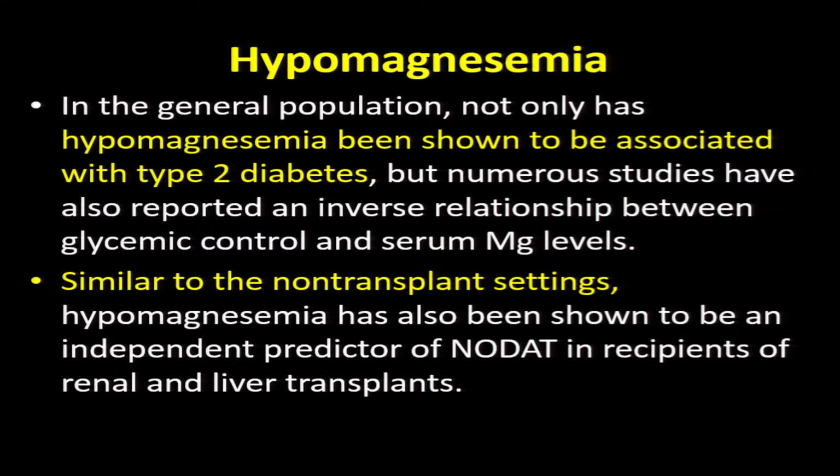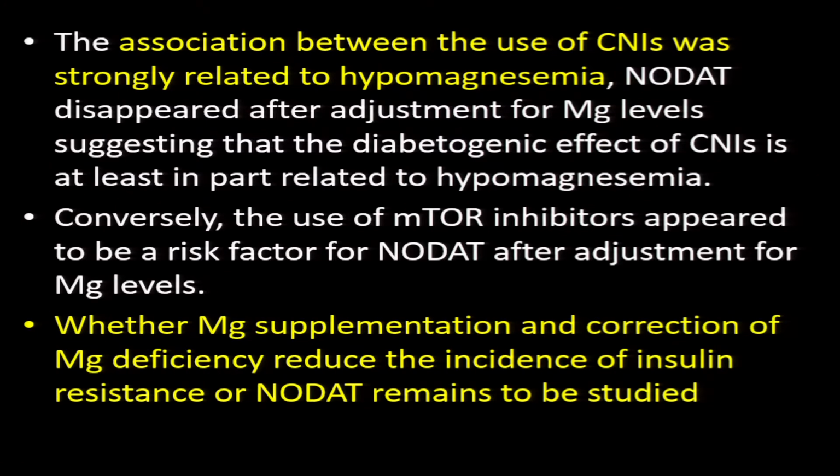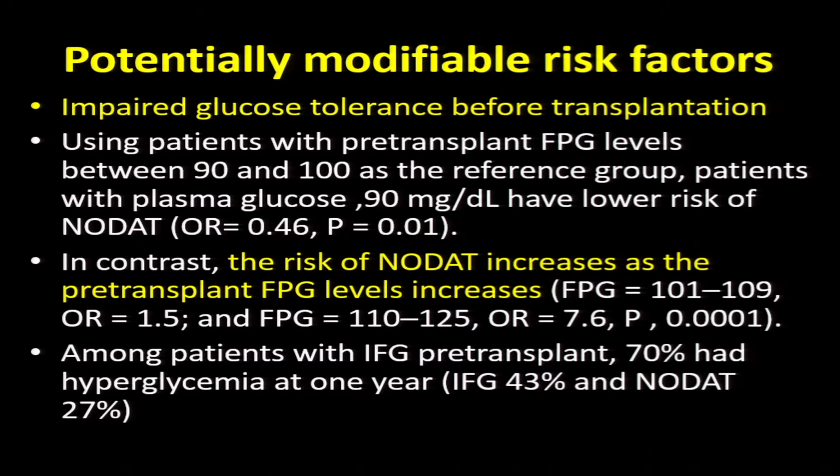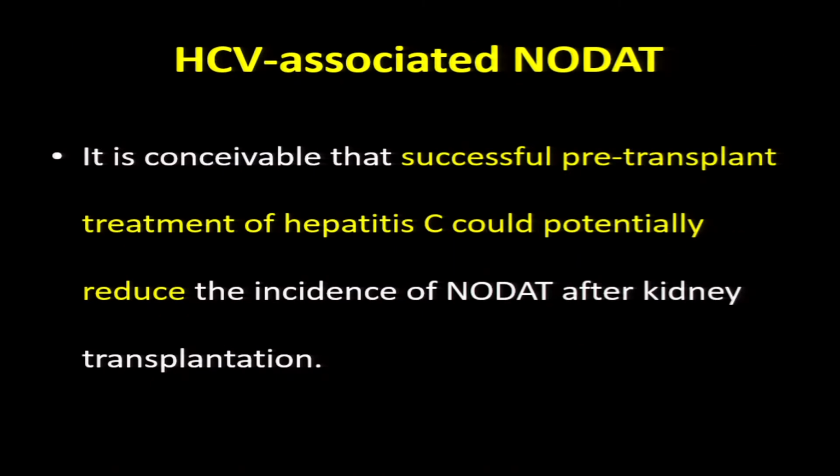Similar to the non-transplant settings, hypomagnesemia has also been shown to be an independent predictor of NODAT in recipients of renal and liver transplants. The use of CNI, that is calcineurin inhibitor, was strongly related to hypomagnesemia. But whether magnesium supplementation and correction of magnesium deficiency reduce the incidence of insulin resistance or NODAT remains to be studied.